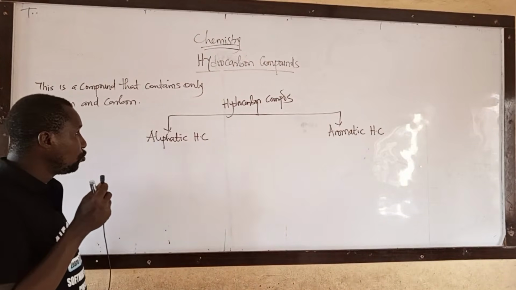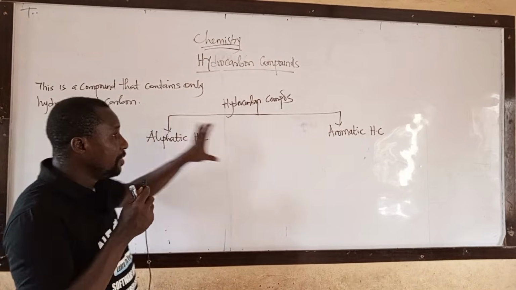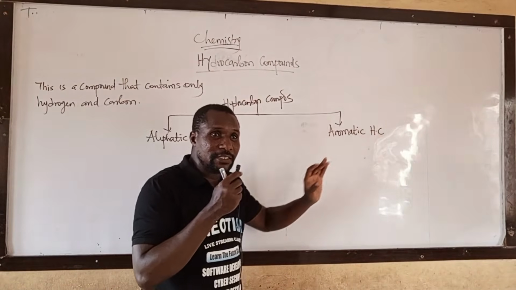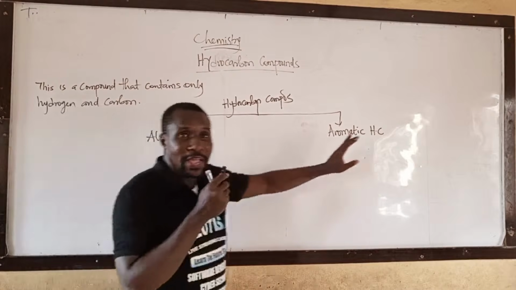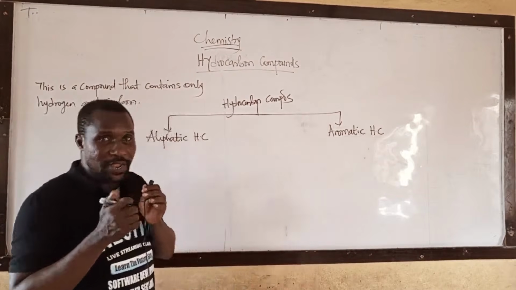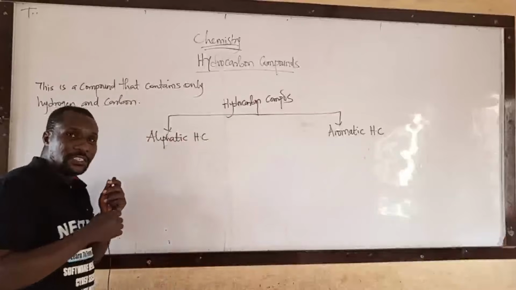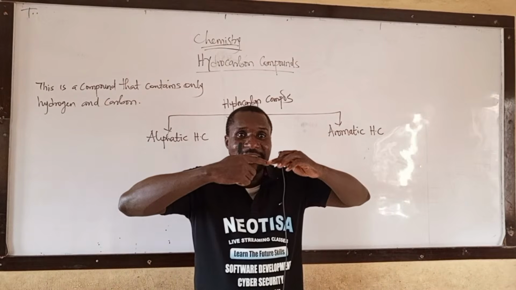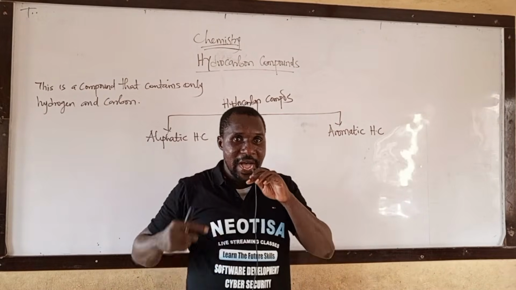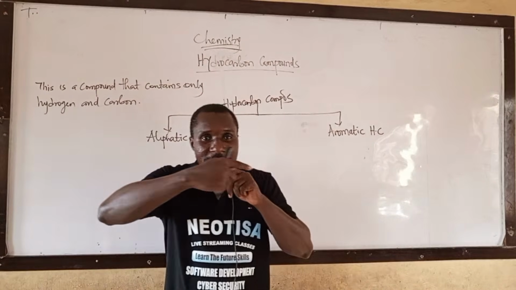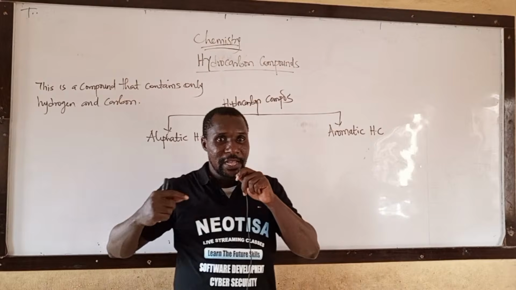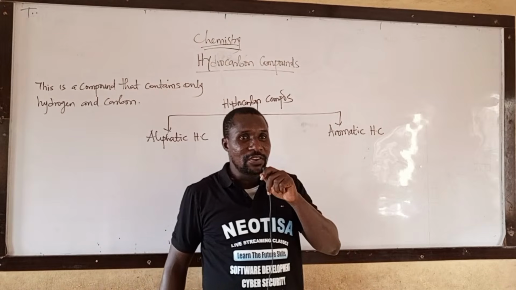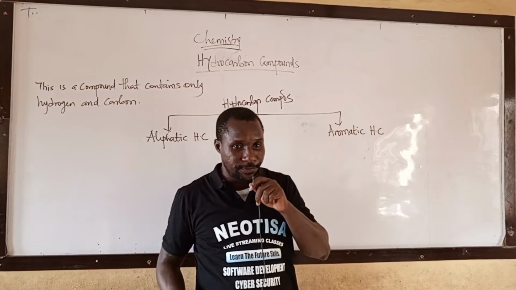Let me quickly explain the two. Hydrocarbon compound, I said it can be divided into two. We have aliphatic hydrocarbon, we have aromatic hydrocarbon. Take note. What is aliphatic? Aliphatic hydrocarbon compounds are hydrocarbon compounds that exist in long chain.